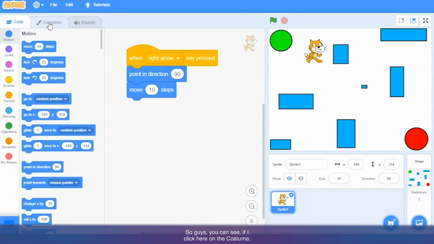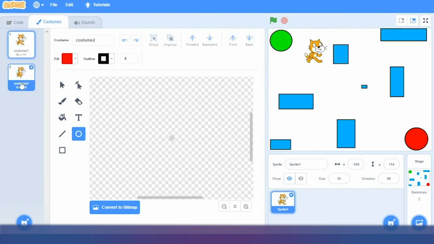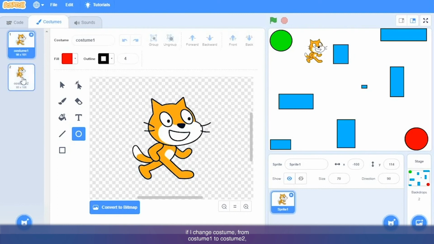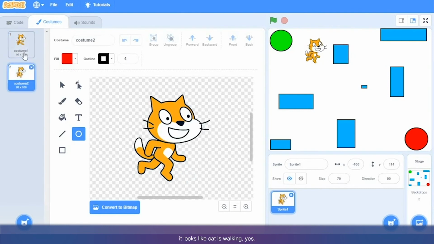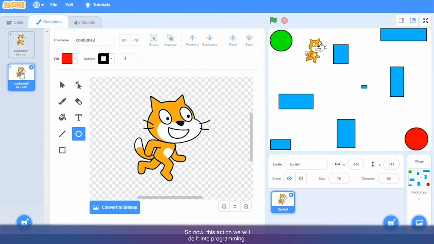So guys, if I click here on the costume, I can see there are 2 different costumes for cat. And if I click on them continuously, if I change costume from costume 1 to costume 2 and then again back to 1, you can see it looks like cat is walking. So now this action we will do in programming.